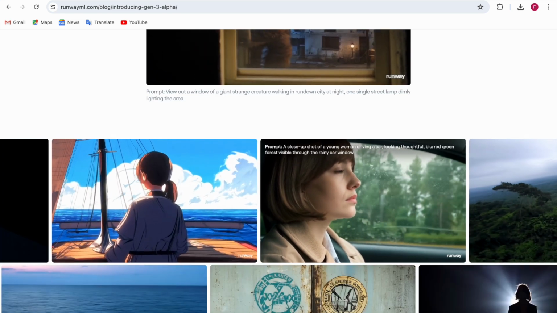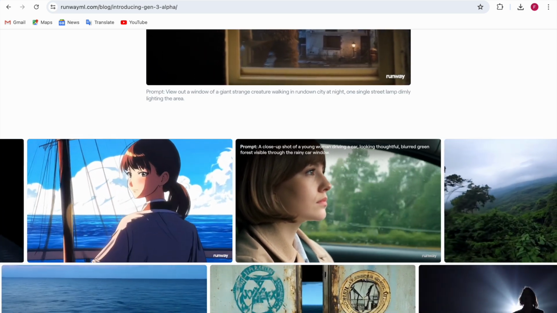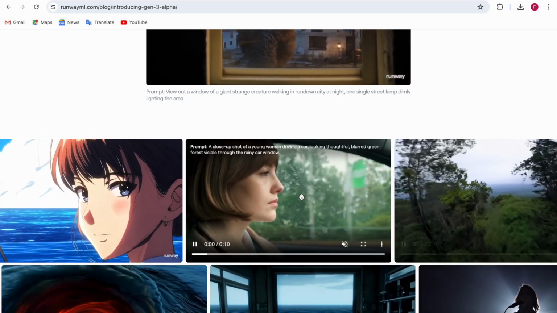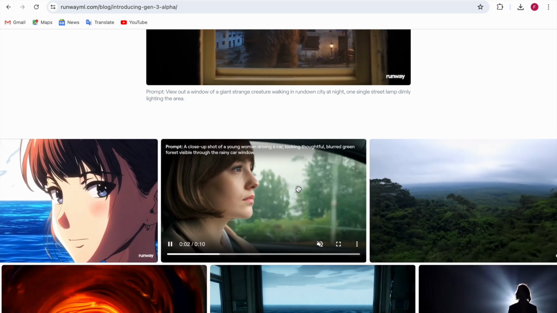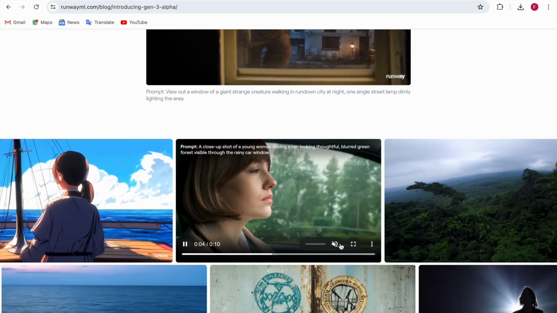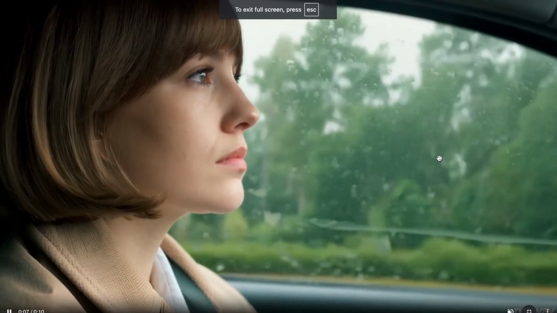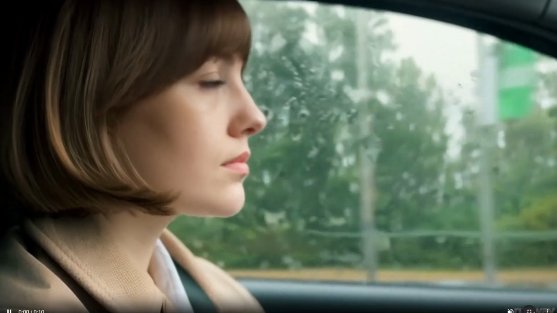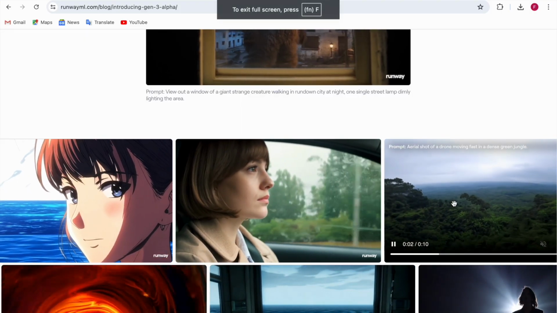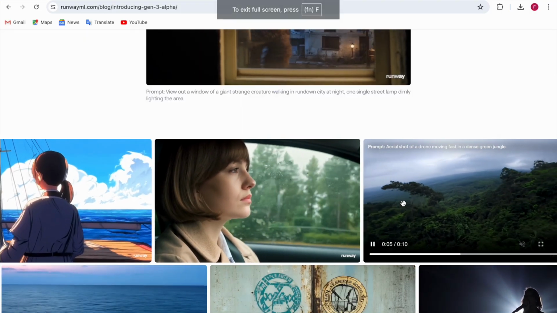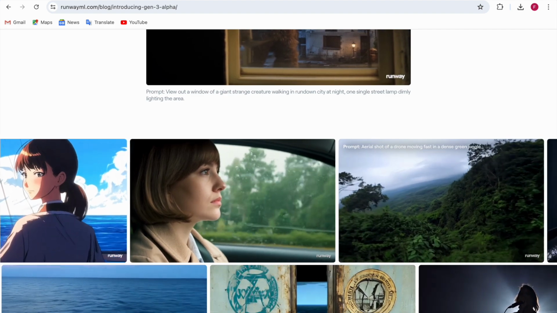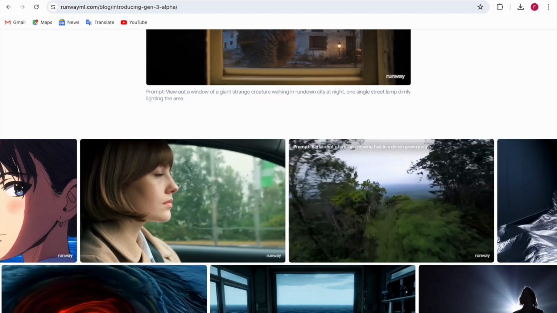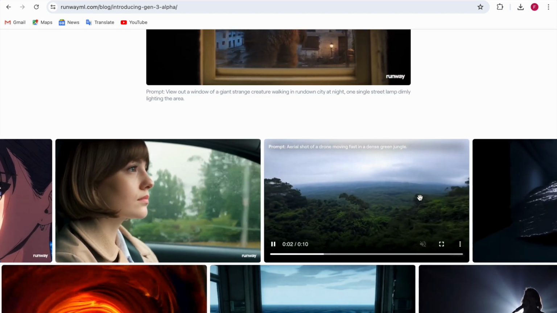Means she is driving in the car, going into the forest, and by the weather and the look of the window, you can see it is rainy. Here you can have a look at it. So it looks like it's rainy. Now there are more. Okay, this is an aerial shot of a drone moving fast in a dense green jungle. So this is a drone shot in the green jungle.